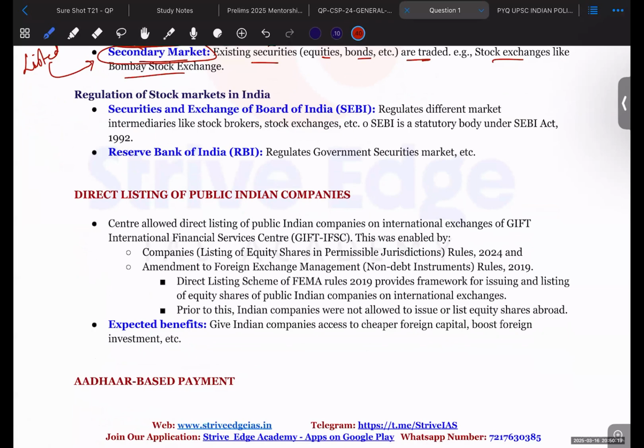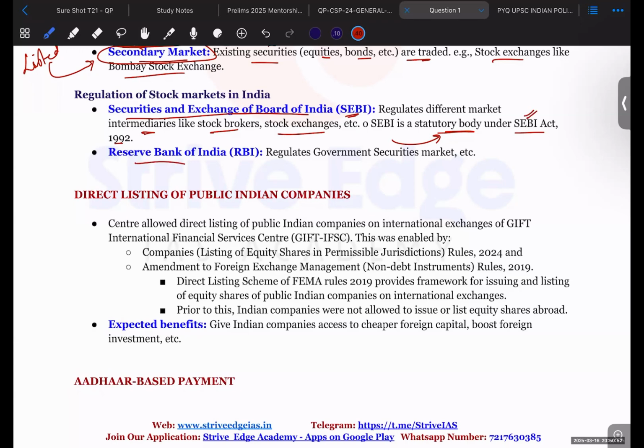Okay, regulation of stock markets in India. So, who is regulating the stock market in India? It is the Securities and Exchange Board of India, SEBI, which regulates the different market intermediaries like stock brokers, stock exchanges, etc. And SEBI is the statutory body under the SEBI Act 1992. So SEBI is a statutory body that you should remember. It has been constituted by the force of an act.